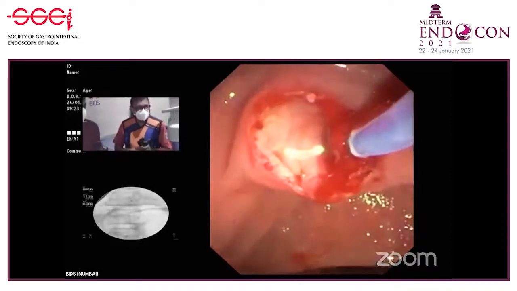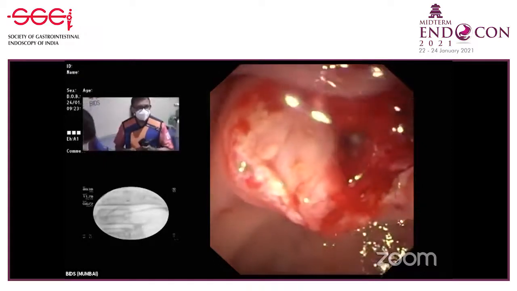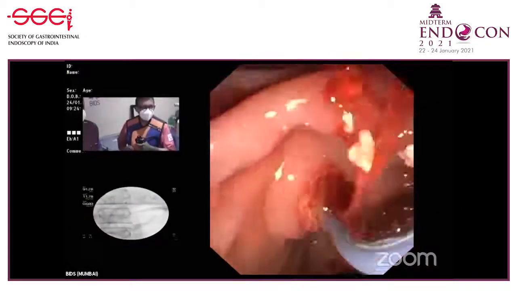The stones are not seen any longer, and then you can just leave the patient alone. The stones will flow out. So if there is no stricture and you have completely broken the stones, then ESWL alone can be done. Yes, it can be done. But in some patients, you may have to do a small pancreatic sphincterotomy.